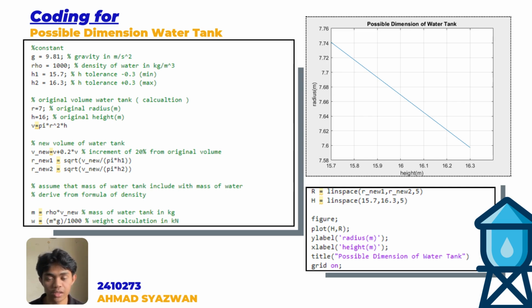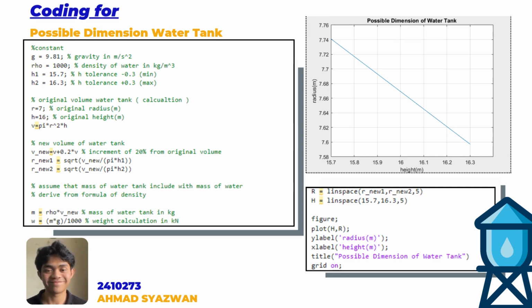Then, after getting the graph, it shows a linearly decreasing graph. So this graph is proven by the formula of volume, which is equal to pi r square h. Since r and h are on the same side, when the height of the water tank increases, the radius of the water tank will decrease. So it shows that our graph is correct. So that's all.